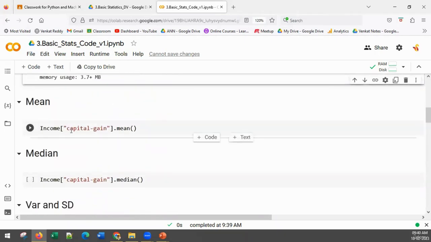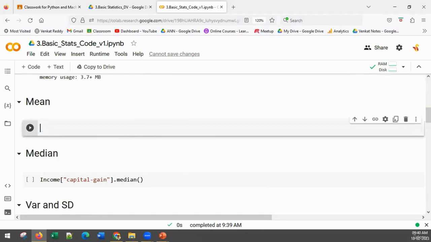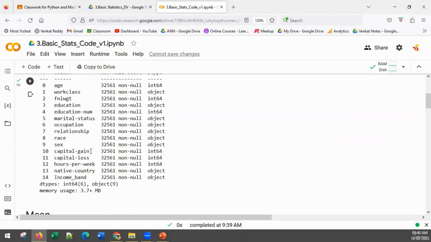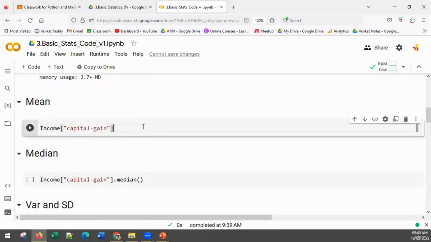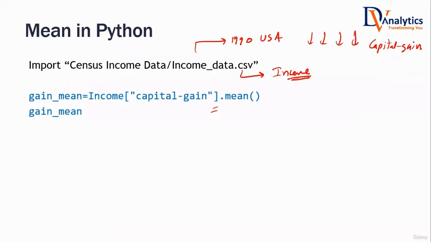Now, how do you calculate the mean value? You write the data frame name, which is income, and then within square brackets, you write the column name. What's our column name? Capital gain. It has to be exactly the way it is in the data frame. Dot mean. Go ahead. Let me know what is the average capital gain value. 1077 point something it will come.